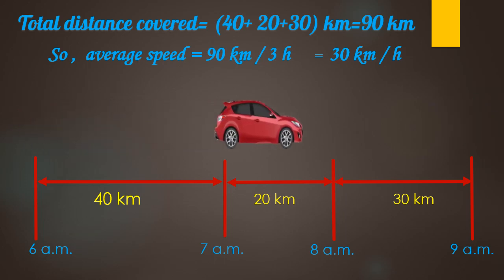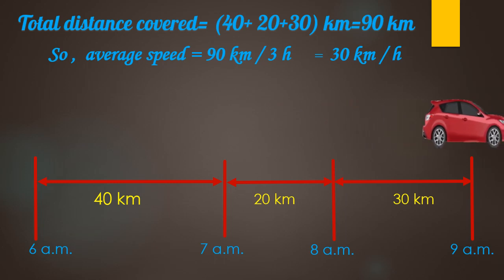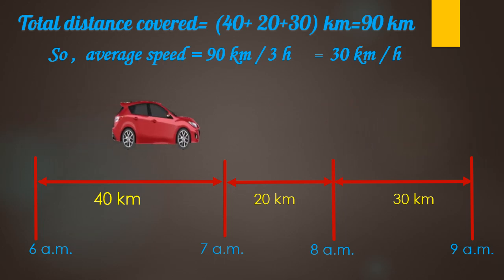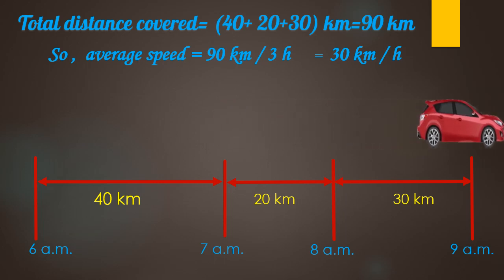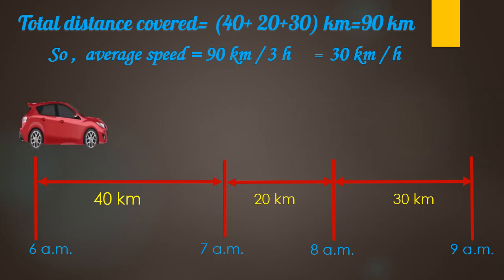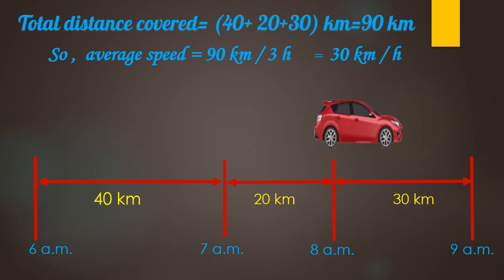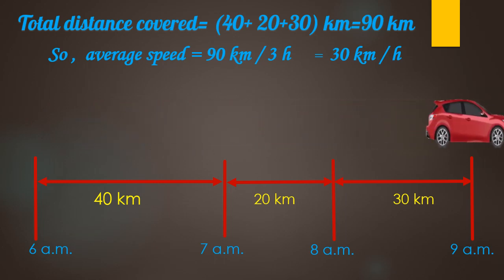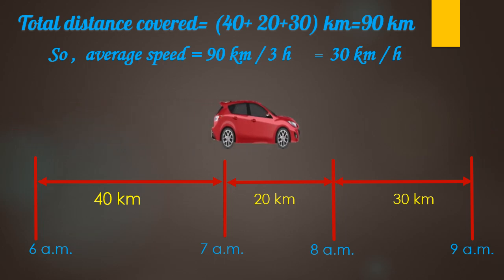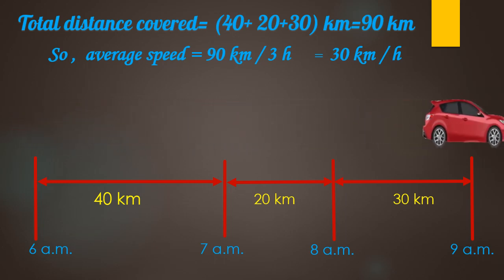So here the answer is, that is, the average speed of the body moving with variable speed is 30 kilometers per hour. It is to be noted that average speed की ज़रूरत सिर्फ तभी पड़ती है जब कोई बॉडी वेरिएबल स्पीड या नॉन यूनिफॉर्म स्पीड से मूव कर रही हो. So if a body is moving with variable speed, then only we calculate its average speed. Because अगर variable speed नहीं है, then the speed is uniform. तो body एक ही speed से move करेगी, and there is no need to calculate the average speed.